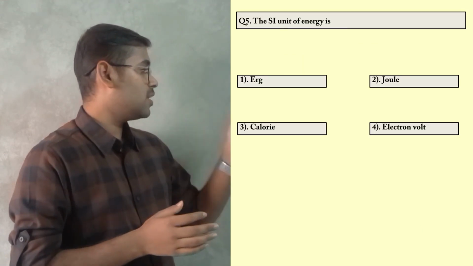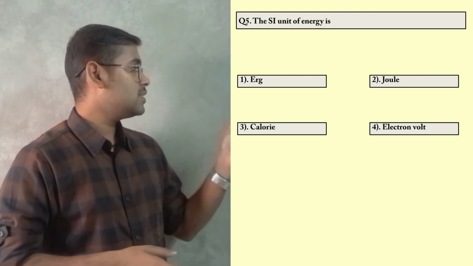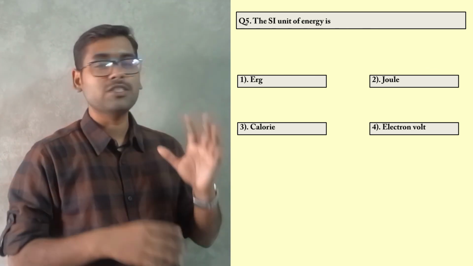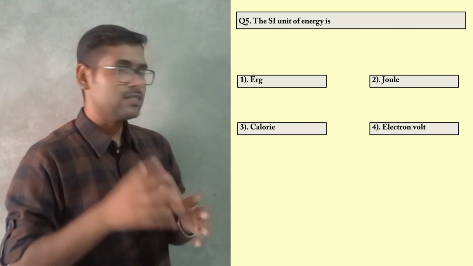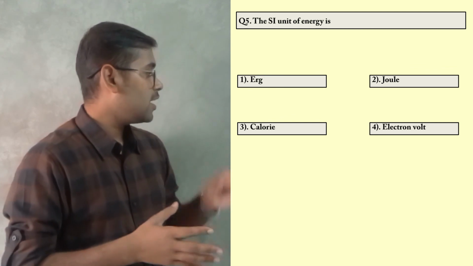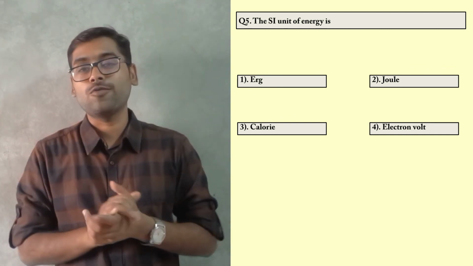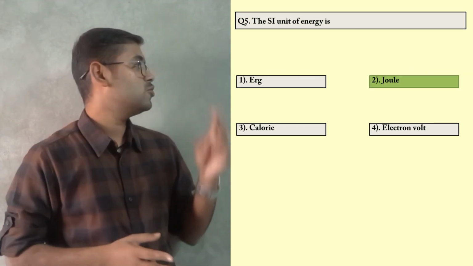And all other options, erg, calorie and electron volt, are also units of energy. Erg is the CGS unit of energy, and calorie is the unit used for measurement of heat. Guys, heat is equivalent to energy, just like mechanical work. And electron volt is the unit of energy which is used in atomic and nuclear physics. So answer to this question is option number 2, that is joules.